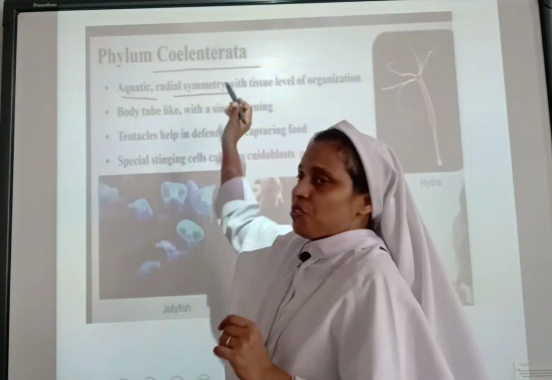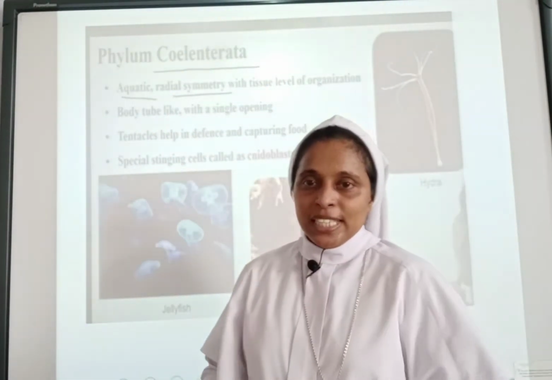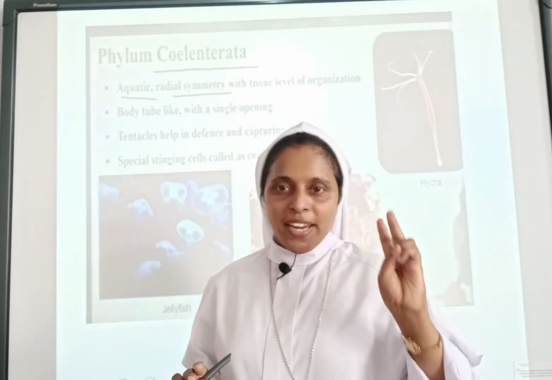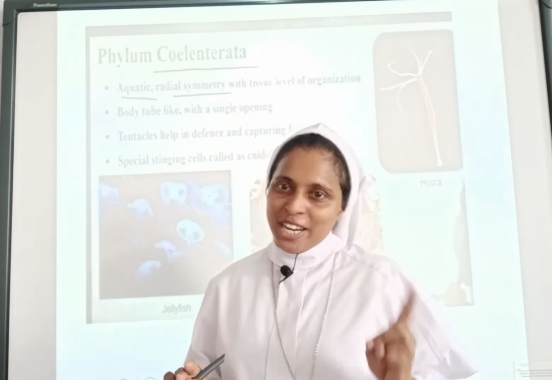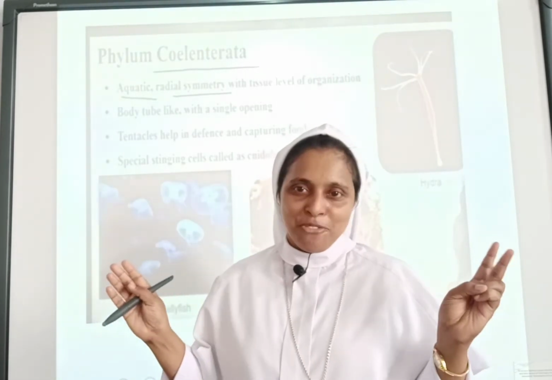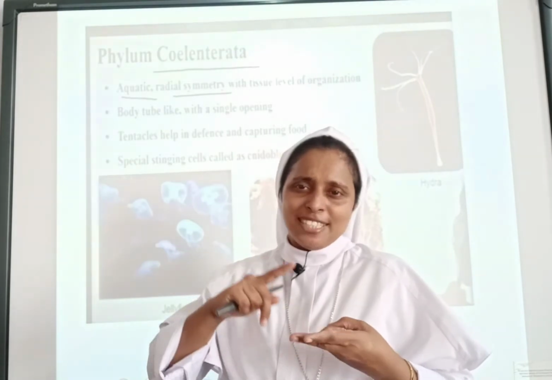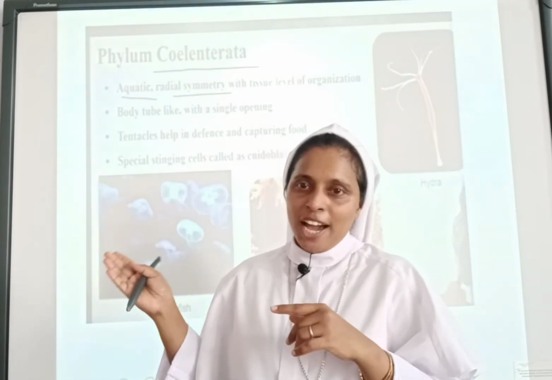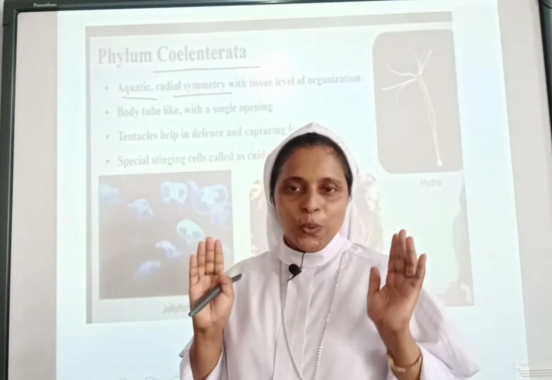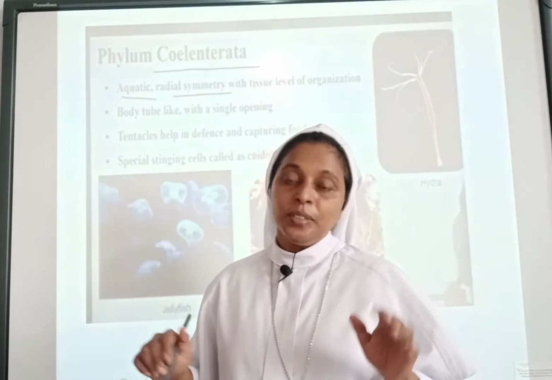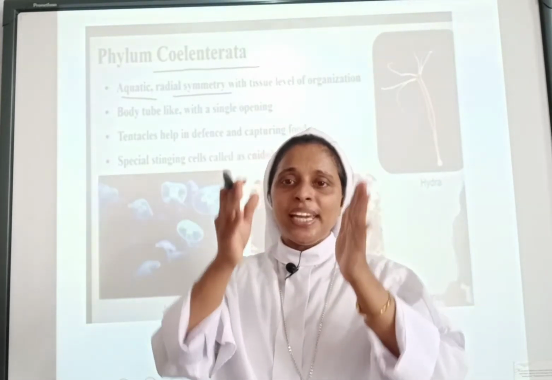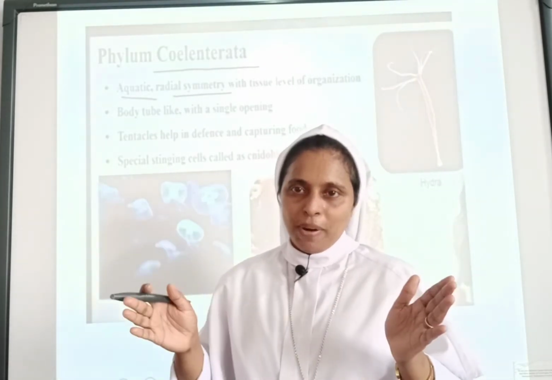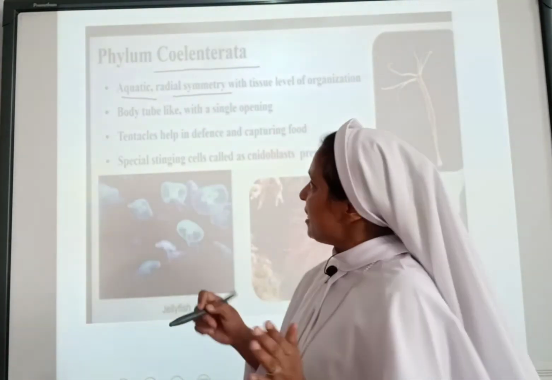Then radial symmetry. Do you remember the first time when we learned about symmetry? I gave you two examples. One was of a dog and another one was of the starfish, our favorite starfish. All of you like to see the starfish, isn't it? You might have seen it in GIFs and videos, and we also have this starfish in our lab. So you are very familiar with it. As I have told you, the starfish body can be divided from any central axis into two equal parts. That is radial symmetry.